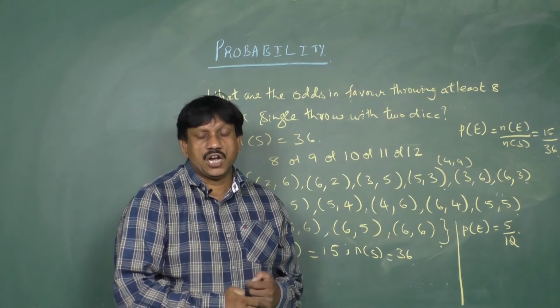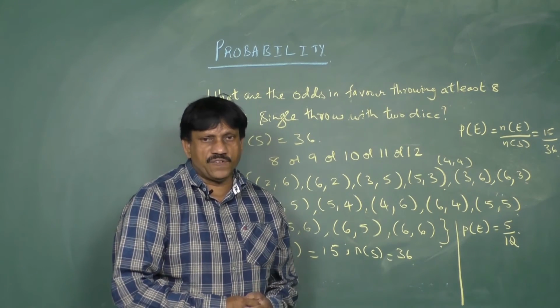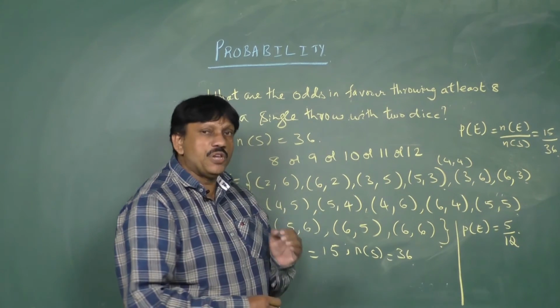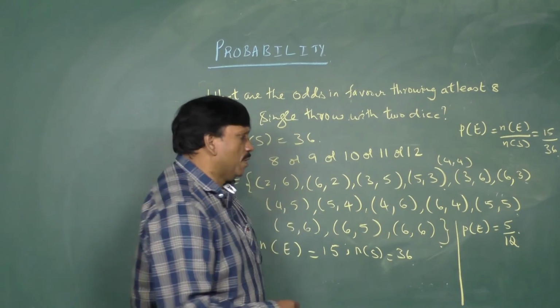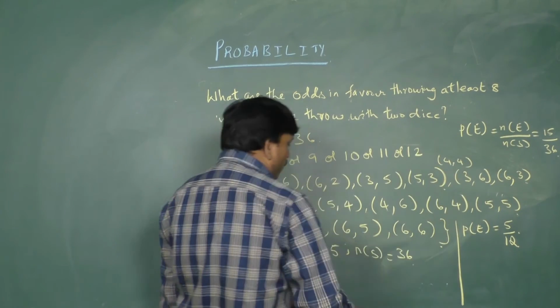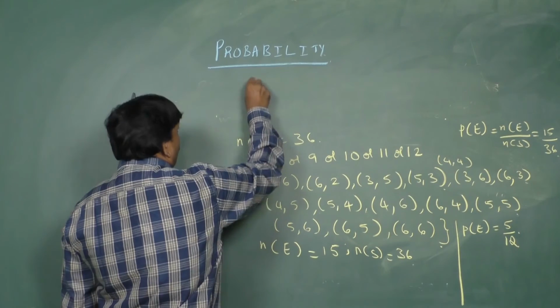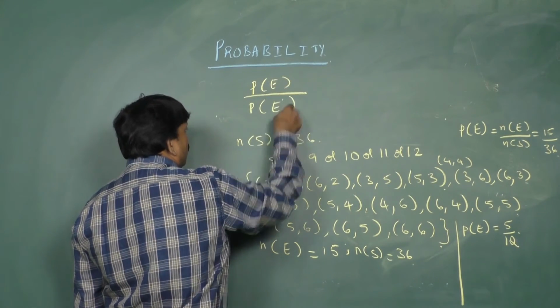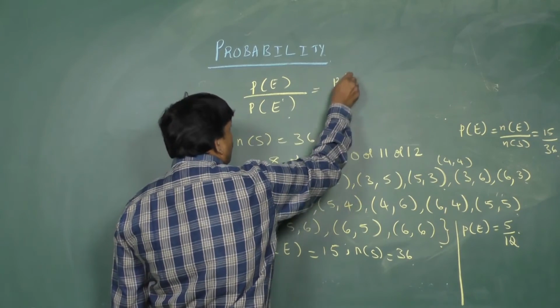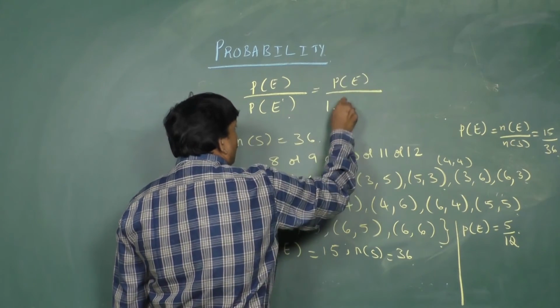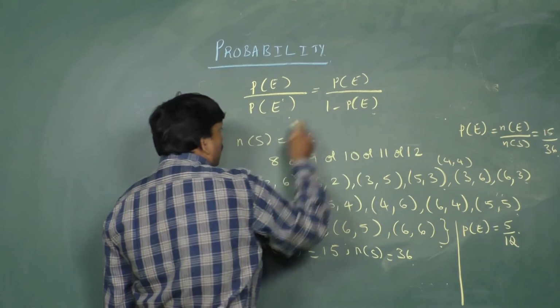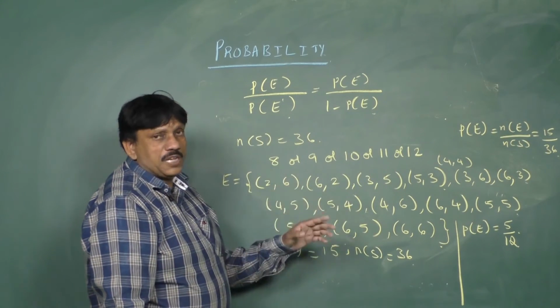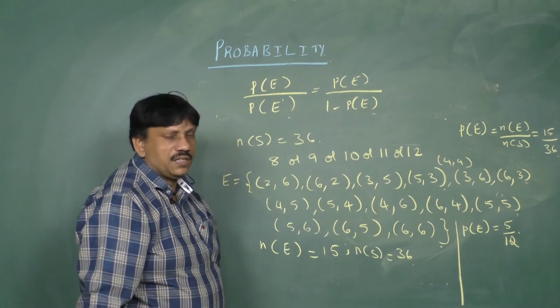But you want here odds in favor. Odds in favor means you want P of E by P of E complement. So P of E by 1 minus P of E. You know that P of E plus P of E complement is always 1.